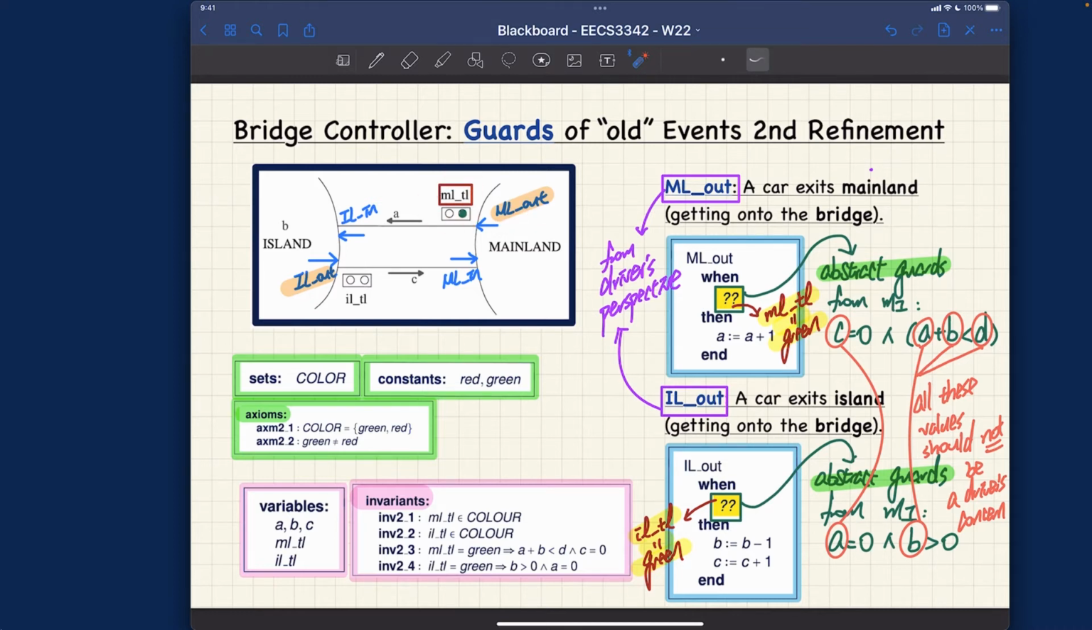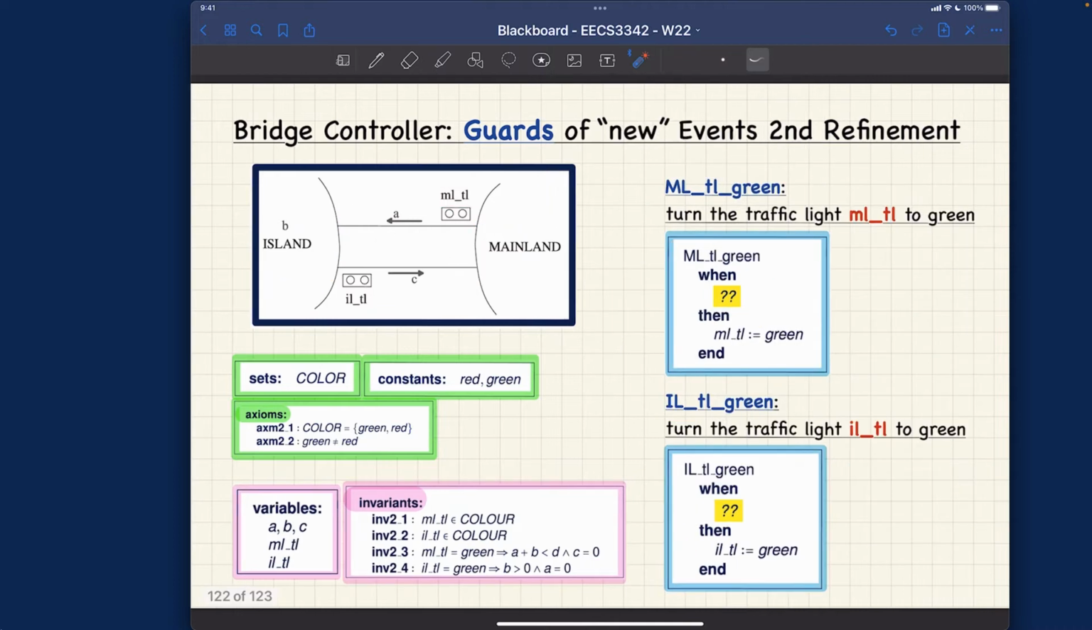That's really important. So what used to be a single event in the abstract model M1, now we want to split into two occurrences of events. It should always be that you turn the light green before the first driver can actually go out of the mainland to the bridge. I'll try to write it down in just a moment, but I want to say it verbally so you can get some intuition right away. Let's now talk about these two events, MLTL green and ILTL green. The naming convention is rather straightforward. Let me write down what I just said as verbal remarks.